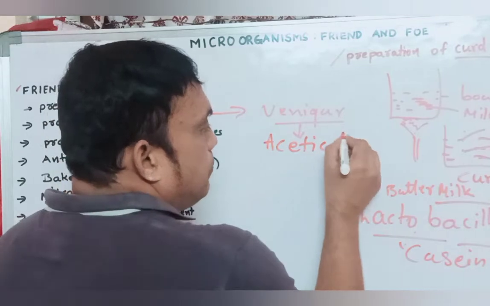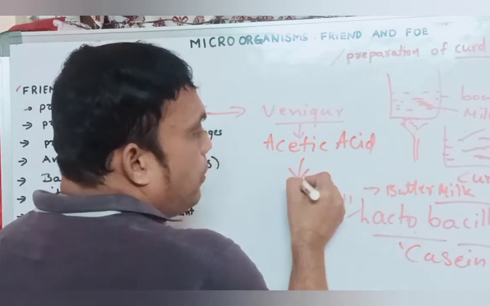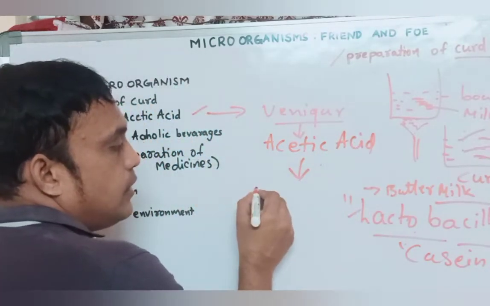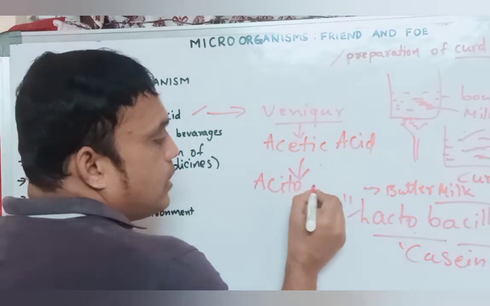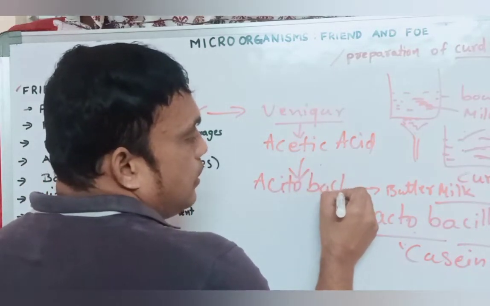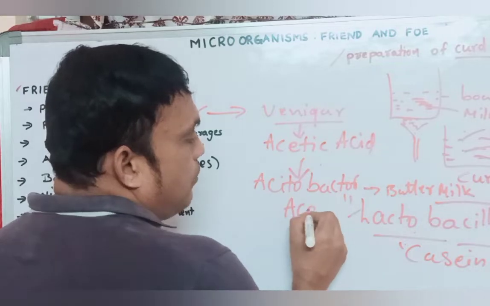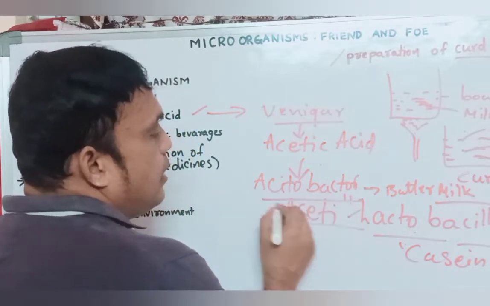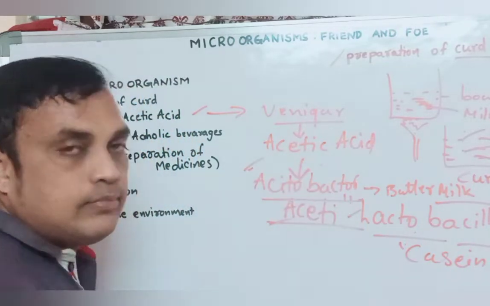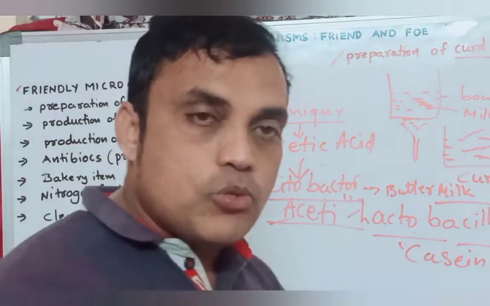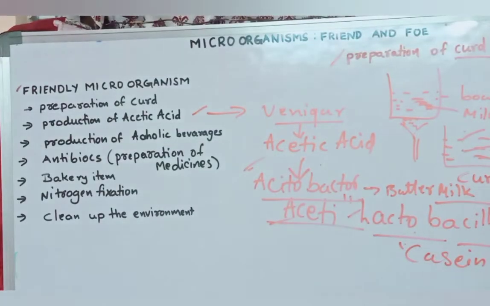Actually, in the preparation of acetic acid, Acetobacter aceti is the bacteria name. This bacteria is useful in the preparation of acetic acid or vinegar.